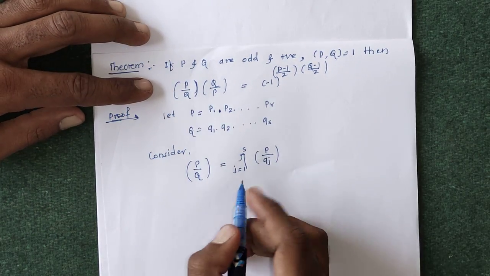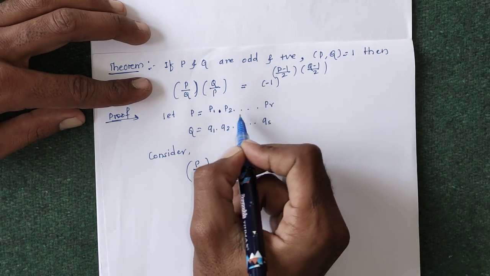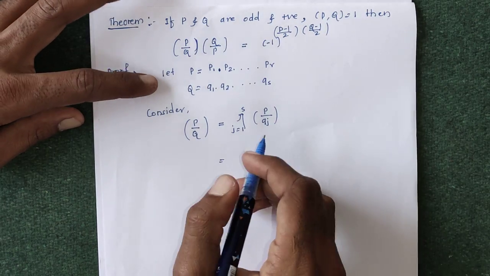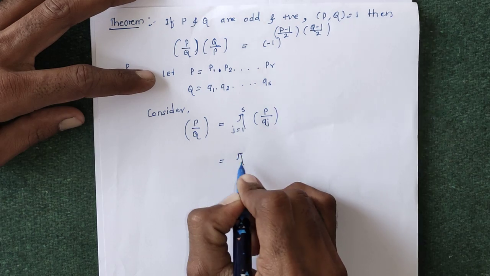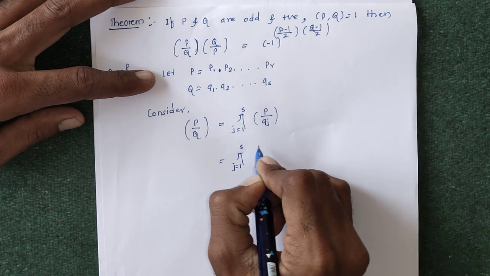Now again we can write P as a multiplication of Pi's.